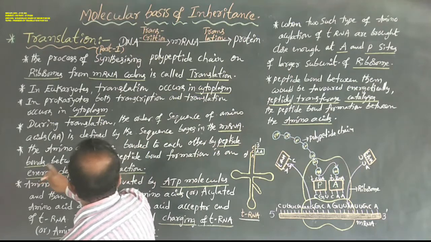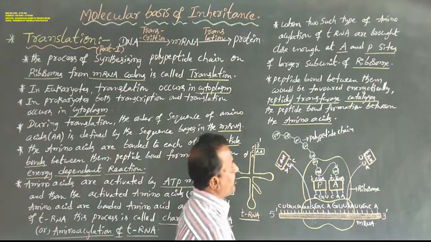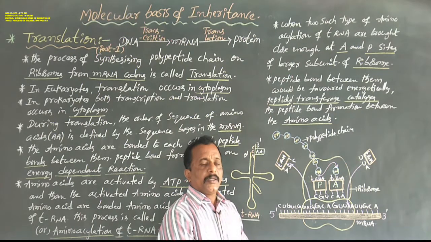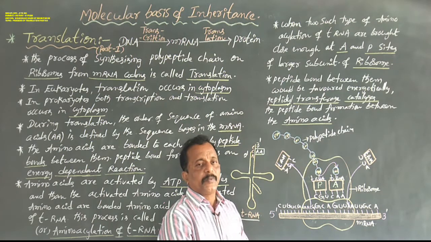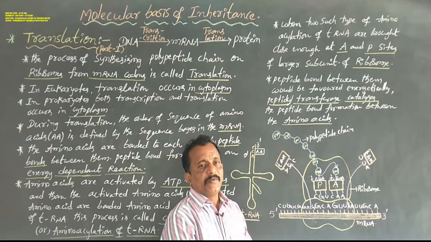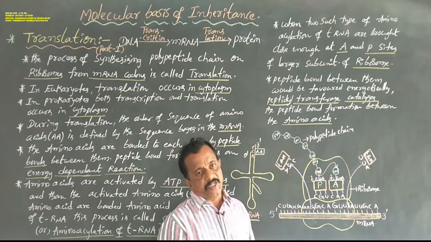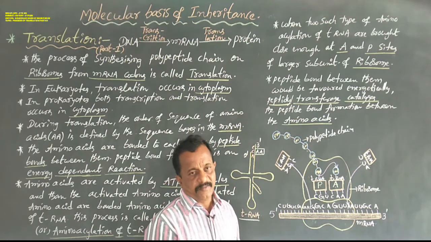By peptide bonds, between them, peptide bond formation is an energy dependent reaction. The peptide bond is always between two amino acids: the carboxyl group of one amino acid and the amino group of another amino acid. So one peptide bond is formed. This peptide bond formation is dependent upon an energy requirement, utilizing some amount of energy.